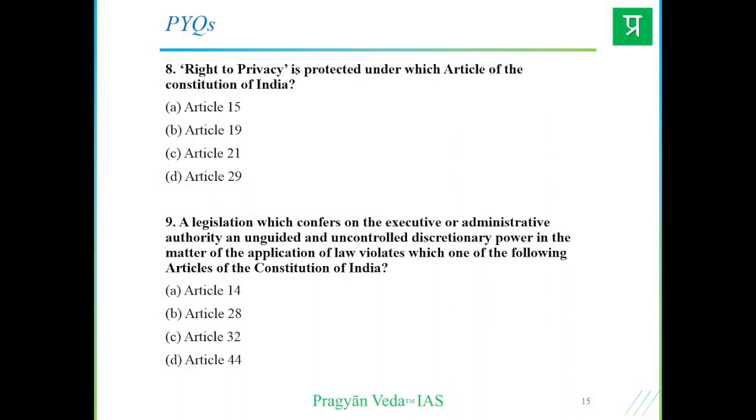Then we have right to privacy, a very direct question. Article 21, right? Under which article? Clean. Then, a legislation which confers on the executive and administrative authority an unguided and uncontrolled discretionary power in the matter of application of law violates which one of the following articles? Uncontrolled discretionary power means one cannot act whimsically and one should be guided by laws and acts. That is basically the rule of law principle, and we have discussed this. Article 14 is the direct answer. So this kind of very applied question has been asked.